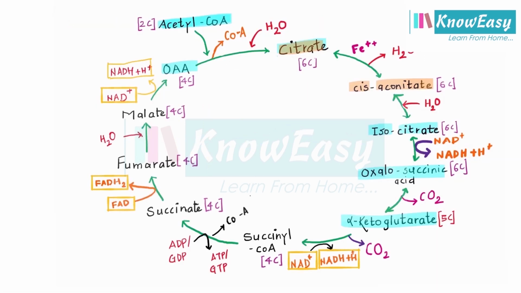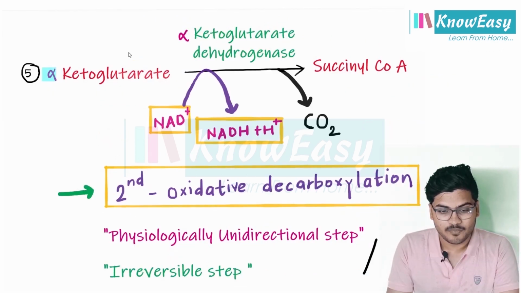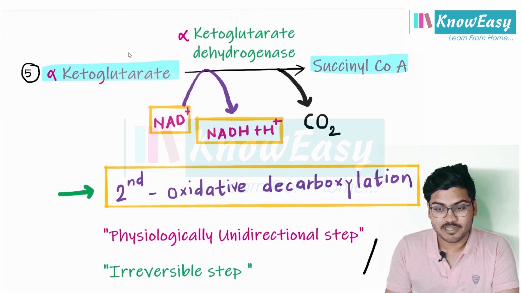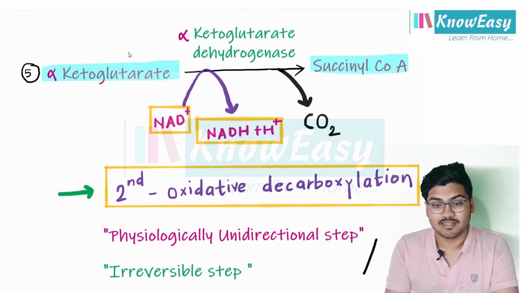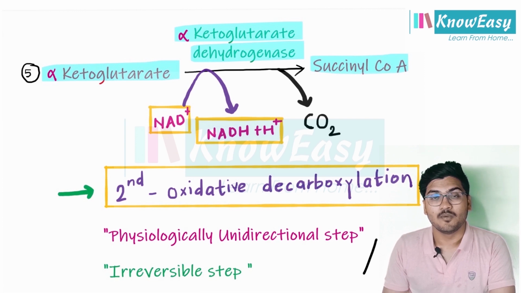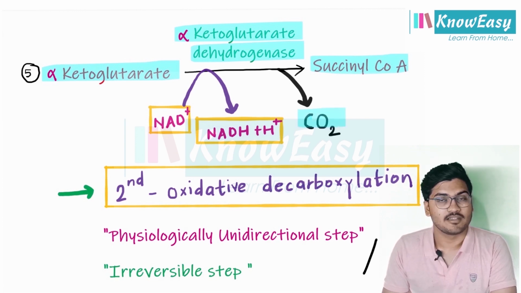Now alpha-ketoglutarate will be converted into succinyl coenzyme A, which is a 4-carbon compound, and this reaction involves decarboxylation. Here, alpha ketoglutarate, a 5-carbon compound, will be converted to succinyl-CoA, which is a 4-carbon compound, and this reaction is catalyzed by an enzyme alpha ketoglutarate dehydrogenase. There is a removal of carbon dioxide.